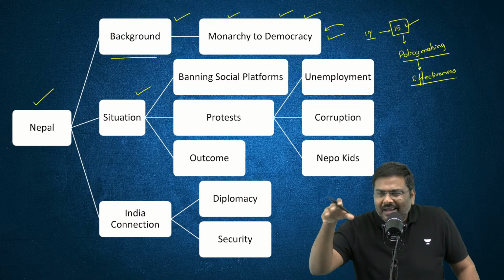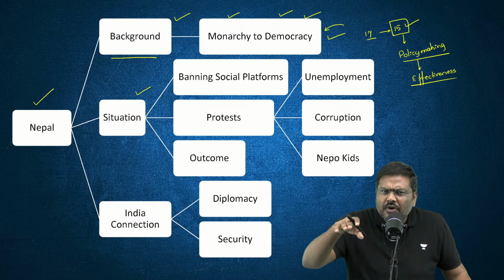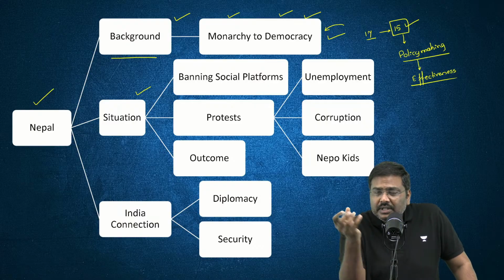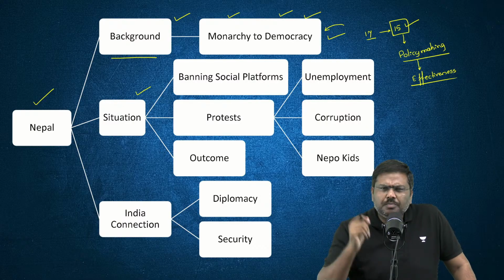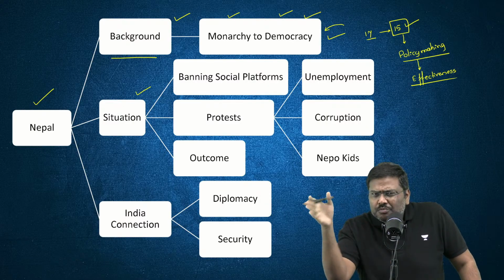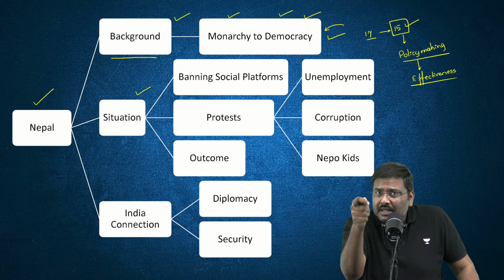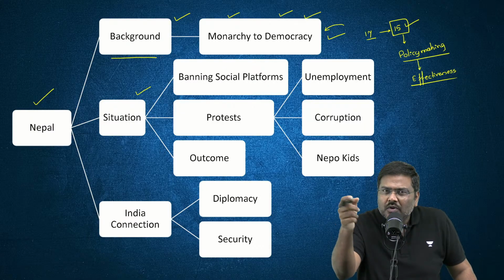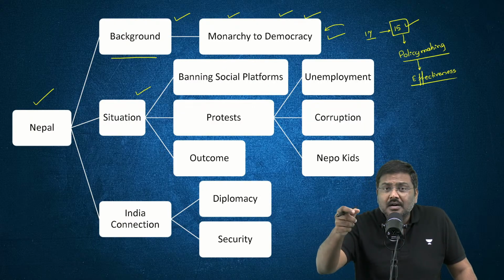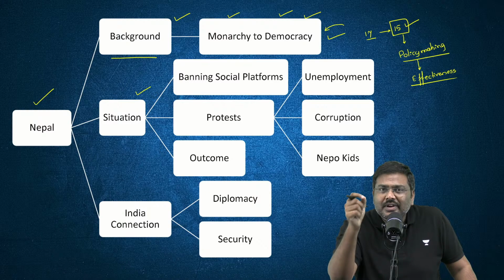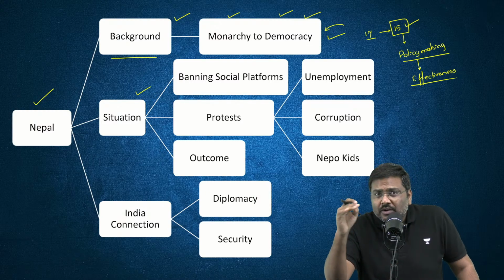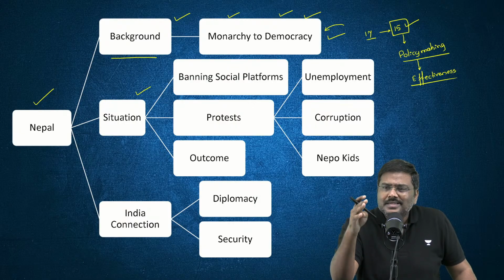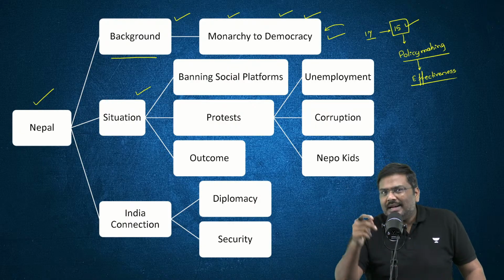The per capita income in Nepal is almost half of the per capita income of India. The population of Nepal is around 3 crore plus, and this is very important: on a month-to-month basis, more than 60,000 people migrate out of Nepal. They go to other countries in search of livelihoods. On a day-to-day basis, it is said that on average more than 2,000 people move out of Nepal in search of better livelihood. That is point number one.